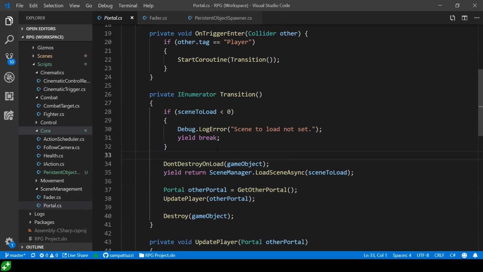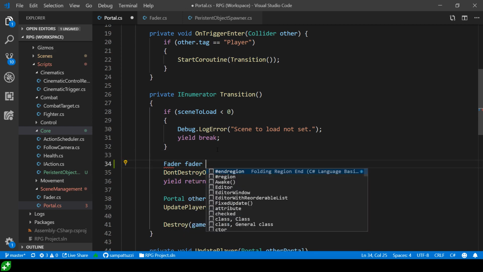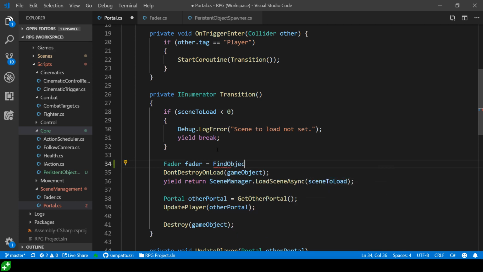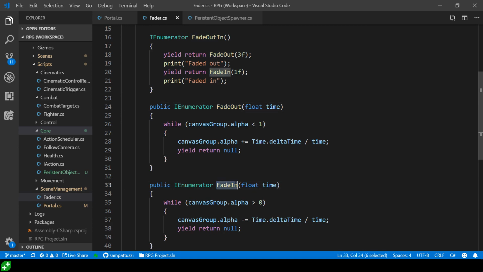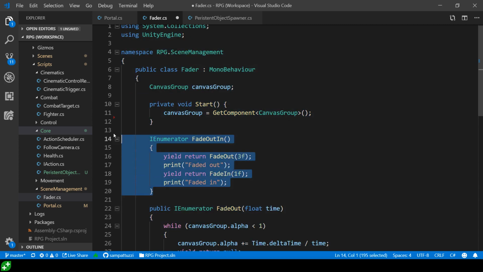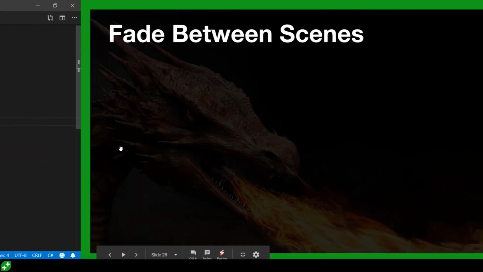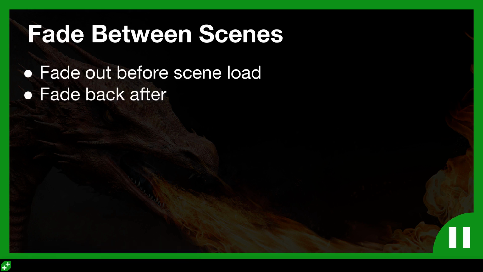And doing that, we can very easily just do it with, let's see, the fader. I'm going to have a Fader object to store here, and I'm just going to do a FindObjectByType, and that's going to be of type Fader, like so. And with this, we can now call all of its public methods, which are FadeOut and FadeIn. And in fact, I'm going to remove this coroutine now because we no longer need that. We were just using that for testing purposes to show you how you can call coroutines within coroutines, which you're going to use now in your challenge to fade between scenes. So you want to fade out completely before the scene load, then fade back in afterwards.